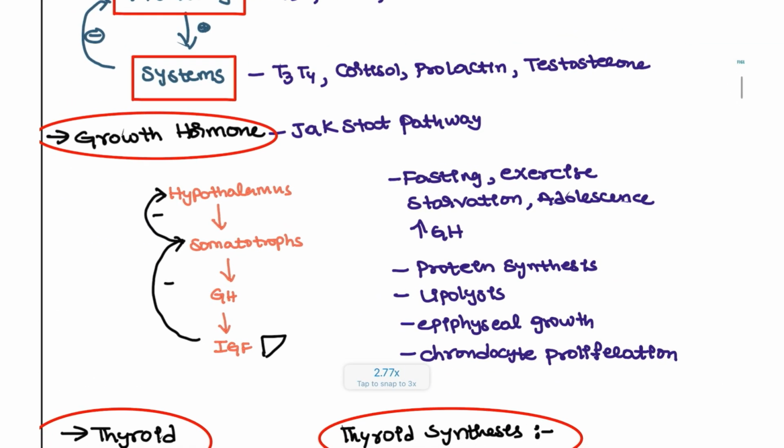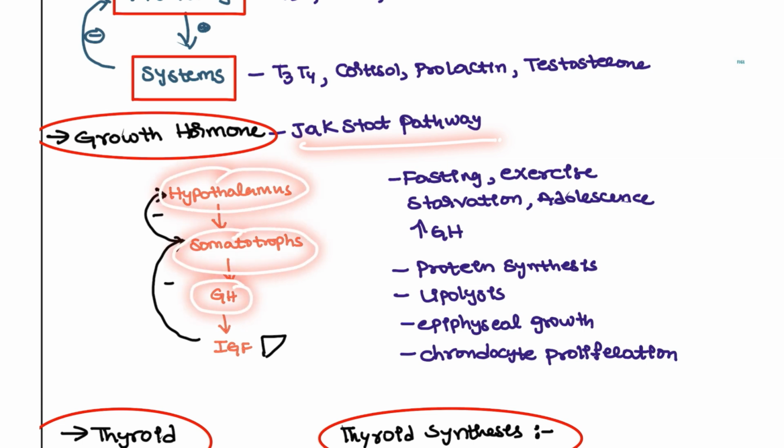Next, growth hormone works by the JAK-STAT pathway. So the hypothalamus will send the signal to the somatotropes in the pituitary, and they will produce the growth hormone, and this growth hormone plays its role in the liver, and the liver produces insulin-like growth factor, which is the active product of the growth hormone.